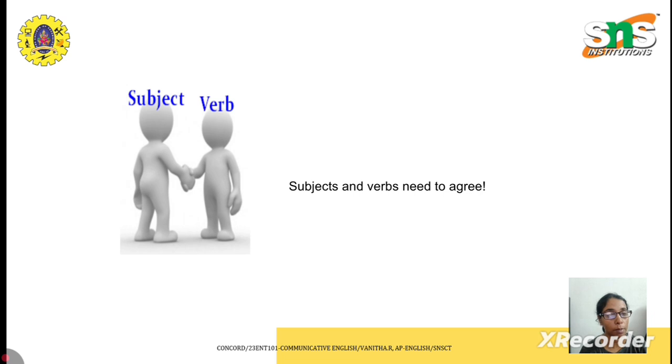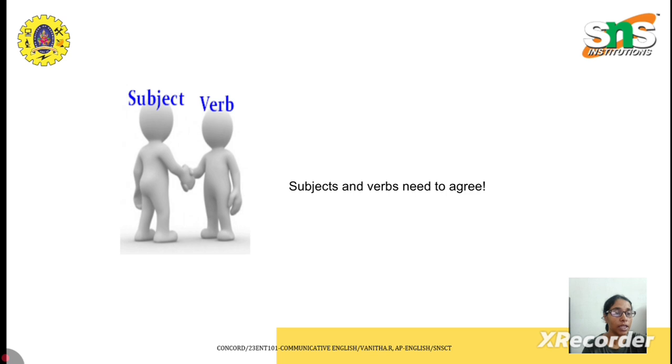Here I'm talking about a person. She is a good singer. Here, she, the person is singular. If I say she are a good singer, will it be right? No. The subject and the verb must agree with each other. If the subject is singular, we are supposed to use a singular verb. If the subject is plural, we are supposed to use a plural verb. That is the first rule in subject verb agreement.